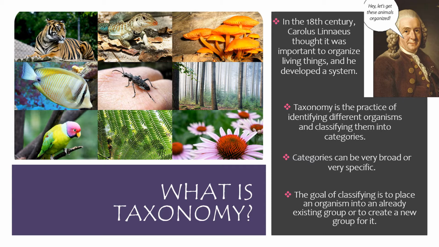The classification of organisms has various hierarchical categories, and these categories gradually shift from being very broad and including many different organisms to very specific and identifying single species. The goal of classifying is to place an organism into an already existing group or to create a new group for it, based on its resemblance to and difference from known forms.